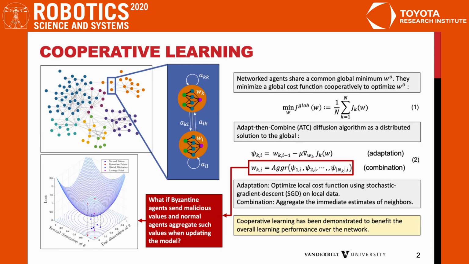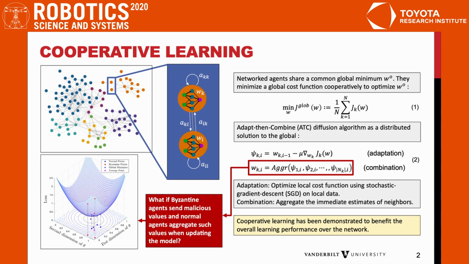We consider the problem of cooperative learning, where networked agents sharing the common global minimum work cooperatively to optimize a global cost function, which takes the form of equation 1. We use the adapt and combine diffusion algorithm for cooperative learning, where each agent runs an SGD step using local data to optimize the local cost function, followed by a combination step that aggregates the neighbors' estimates.